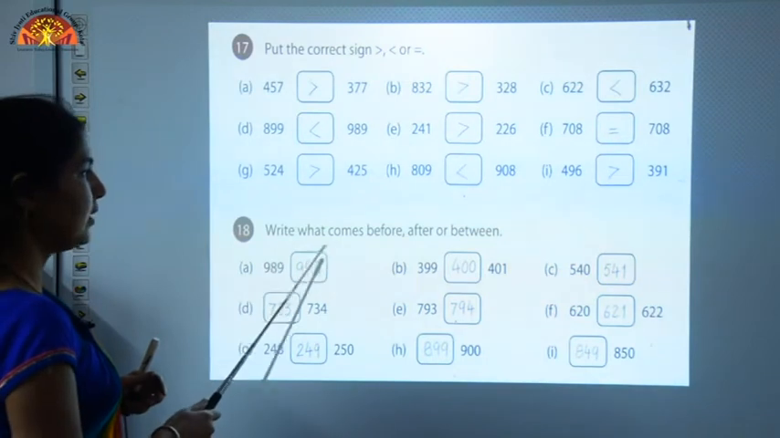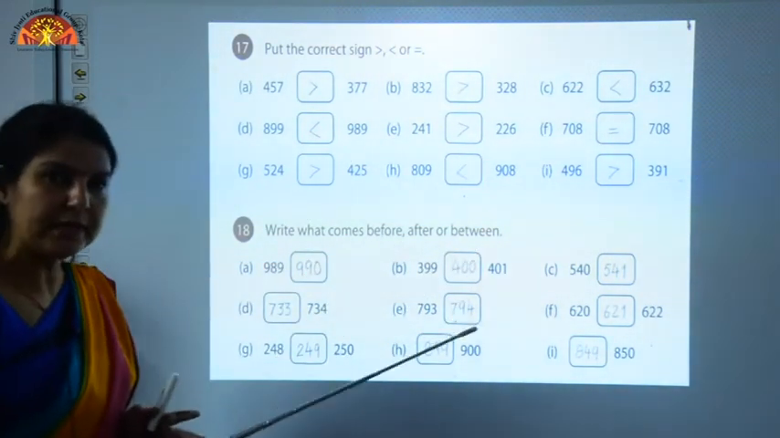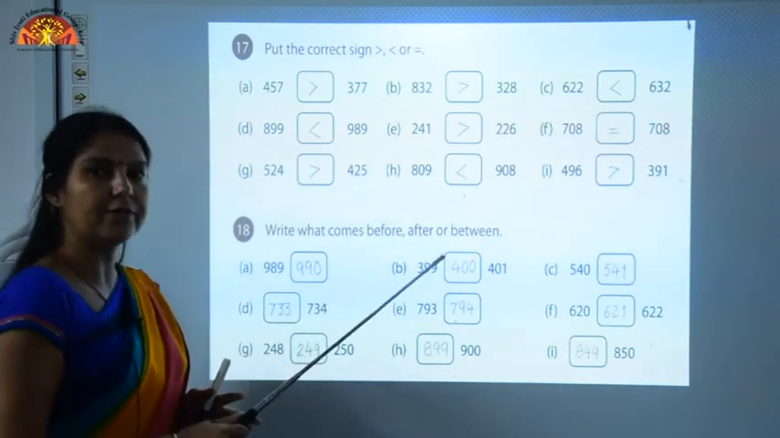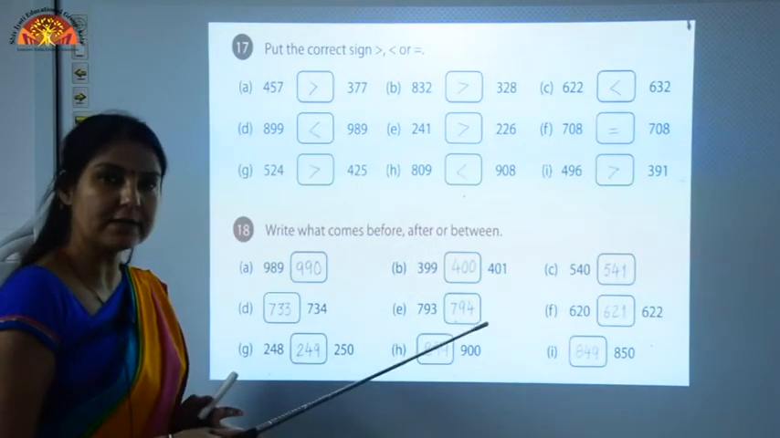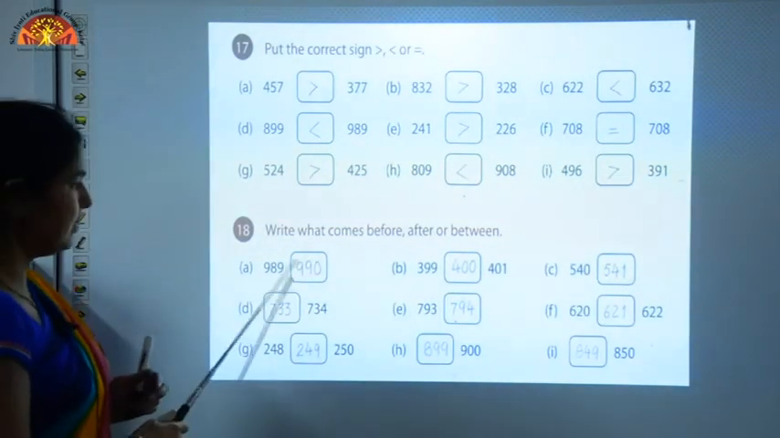Now write what comes before, after or between. Children, you studied about before, after and between in your previous classes and your previous chapters. So, we will discuss these sums here.